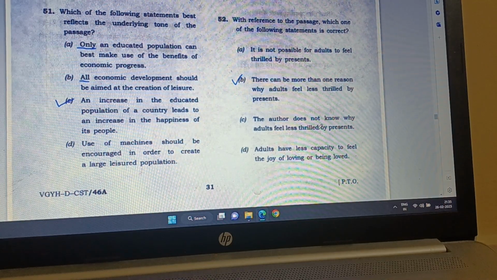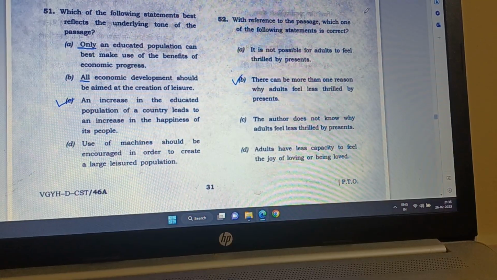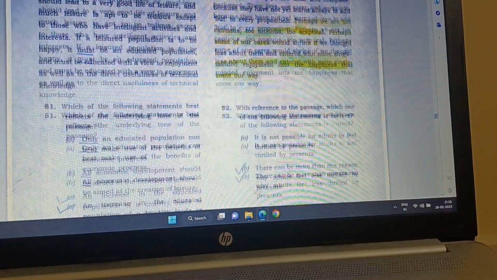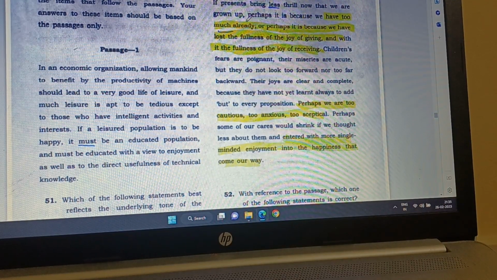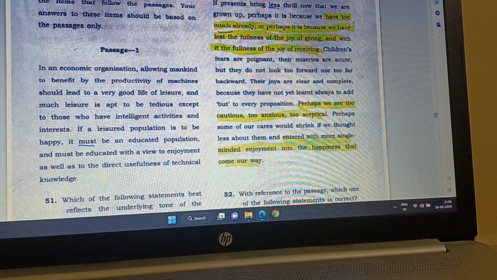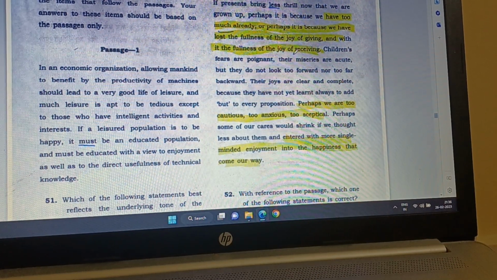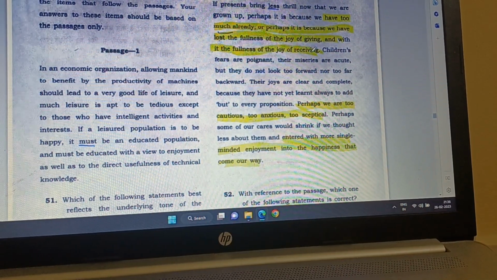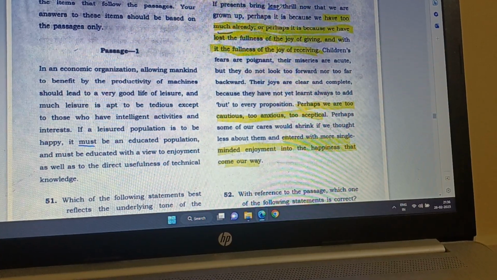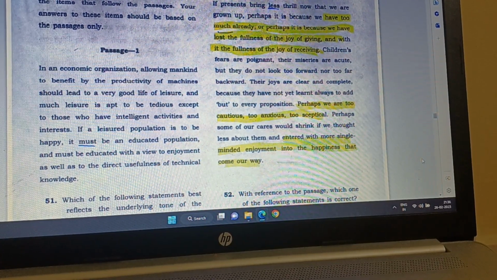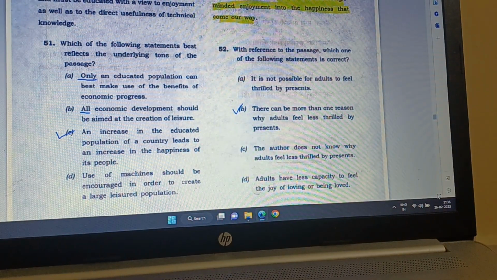there can be more than one reason why adults feel less thrilled by presents. Yes, he says many reasons, because here it is: perhaps it is because we have too much already, or perhaps it is because we have lost the fullness of the joy of giving, and with it the fullness of the joy of receiving. Thus, this passage is telling three reasons why adults don't feel as thrilled as children when they receive gifts. And so, B is the correct answer.